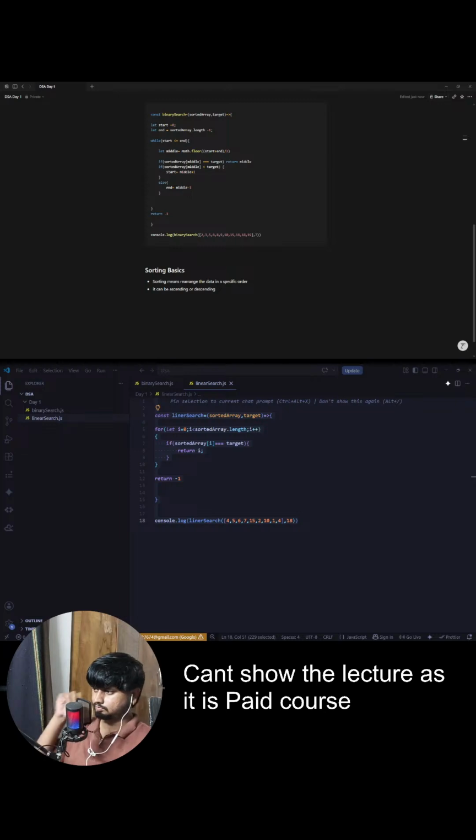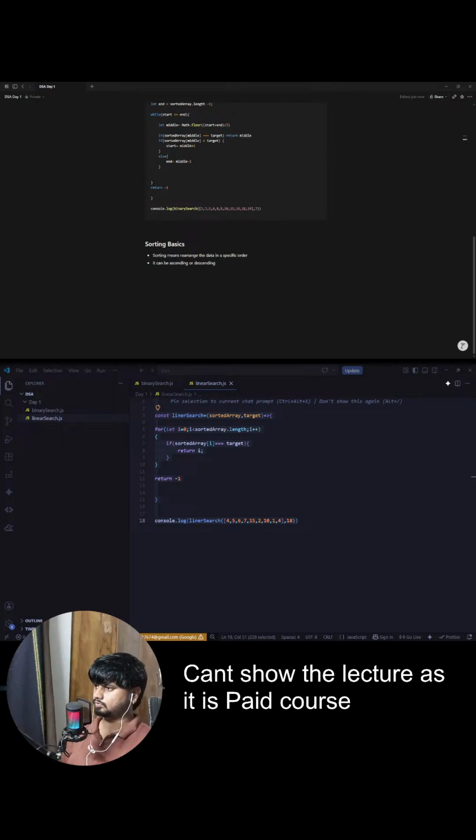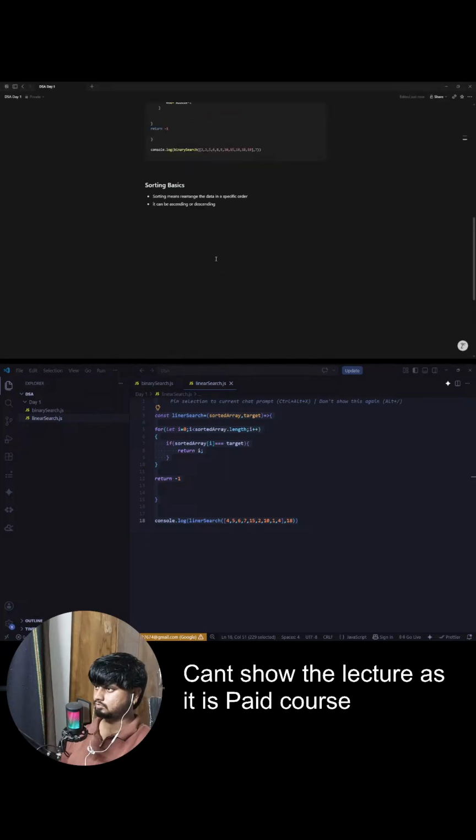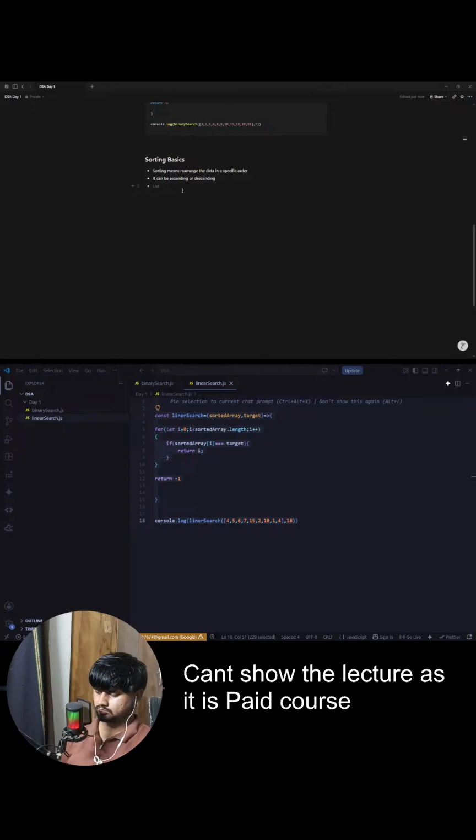Now, for example, if I give you an array, let's say the array is something like this: 1, 2, 4, 8, 10, 20, 30, 40. Guys, if I ask you, is this array sorted? Yes, the array is sorted. This array is sorted in ascending order. Correct. Let's see one more array. Make it 100 maybe. Now if I ask you, is this array sorted? Yes, this array is also sorted, but in descending order.